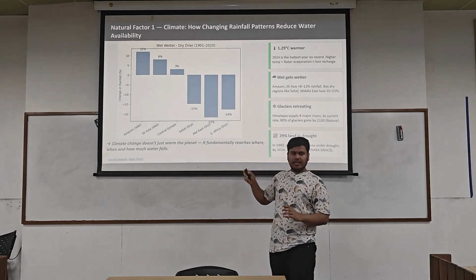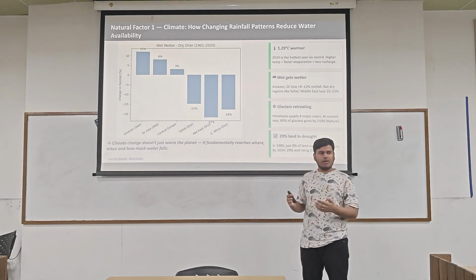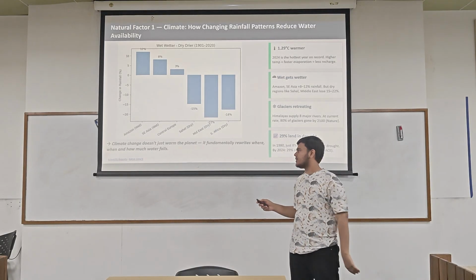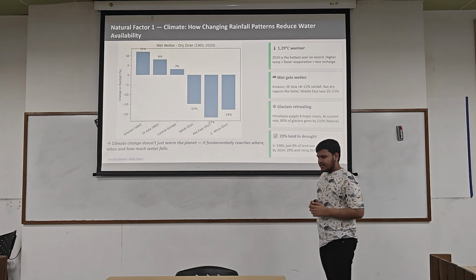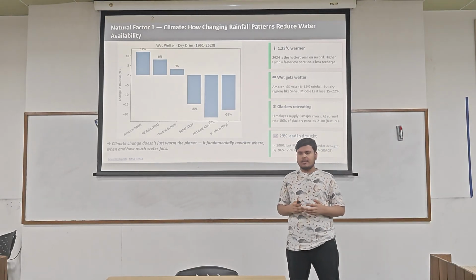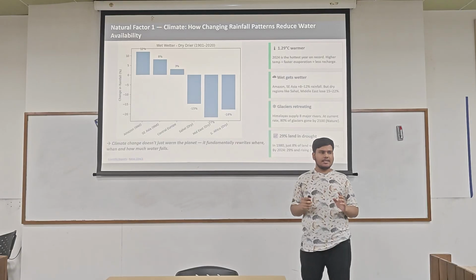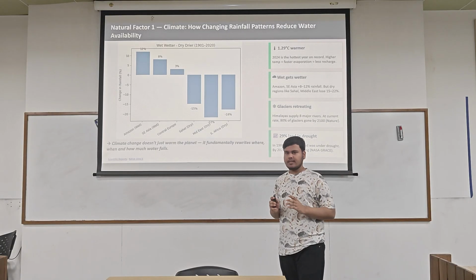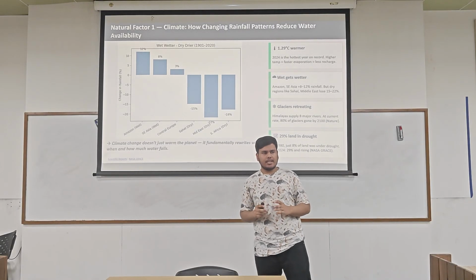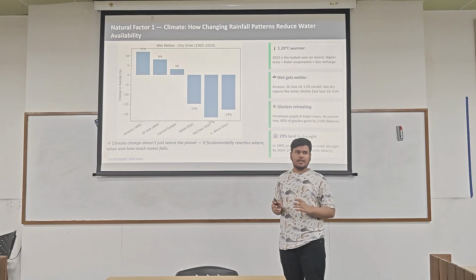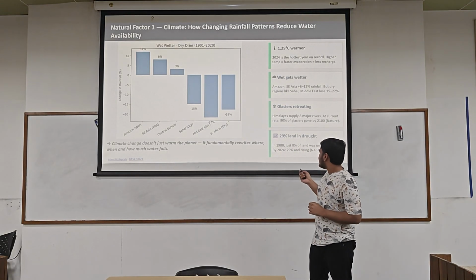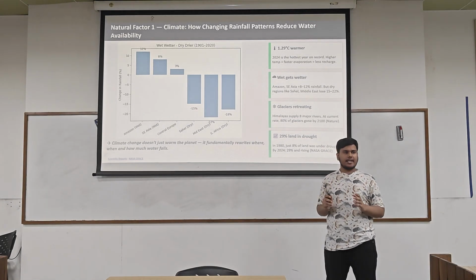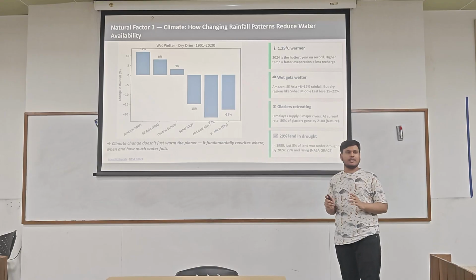Climate change does not just warm the planet; the rainfall pattern is also associated with climate change. Also, glaciers are retreating very fast, and the Himalayas feed 8 major rivers. If by the 22nd century 80% of the glaciers are gone, these rivers will shrink. And drought: in 1980, just 8% of the land was under drought, but by 2024, 29%. It means almost one third of the land was under drought.